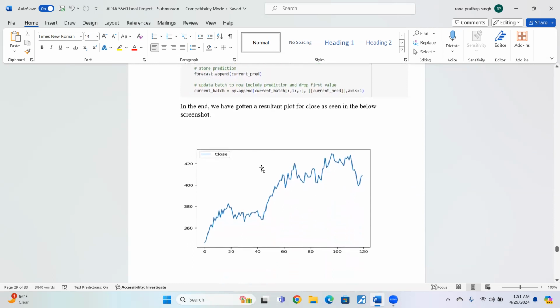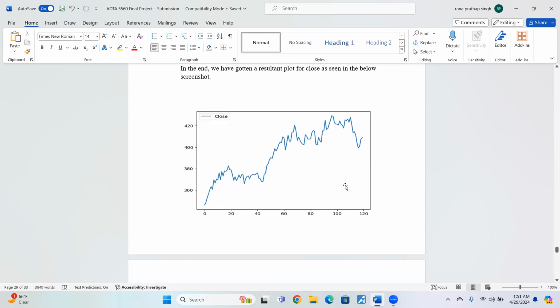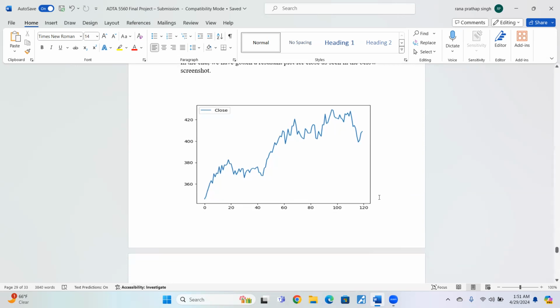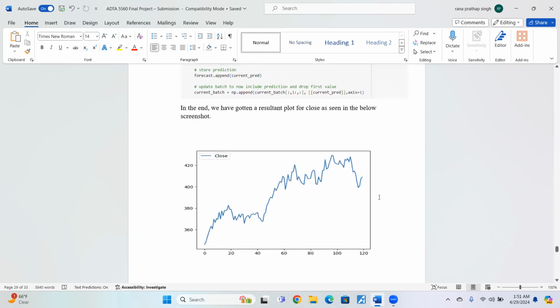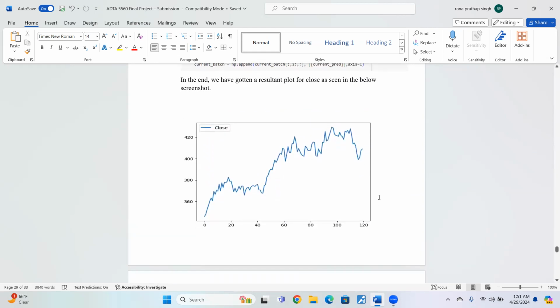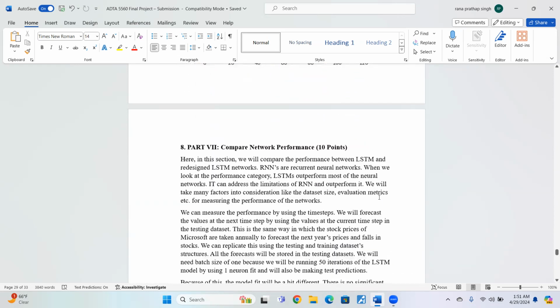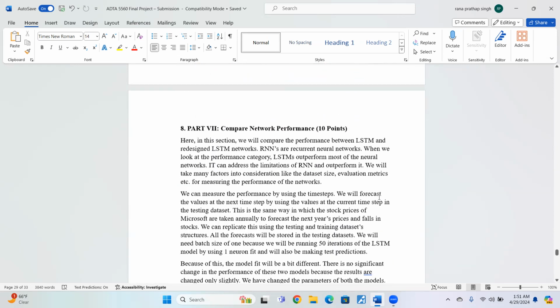And in the end, we have gotten a resultant plot for close, as we can see here. So this is the closing stock price of the LSTM network. So this is a bit different from the previous LSTM one. This is the redesigned LSTM closing stock prices, as we can see here. So the redesigned network is clearly higher in performance than the previous one. So now we're going to compare the network performance between the two.